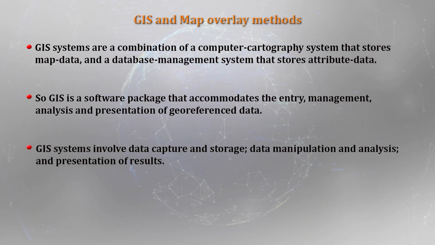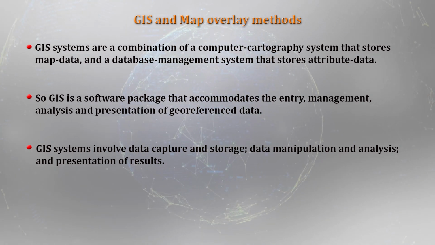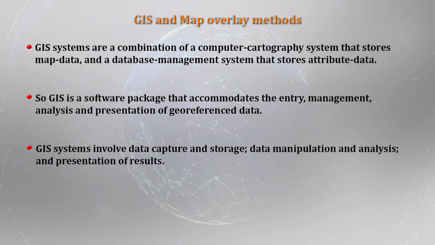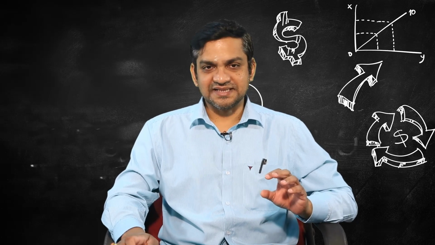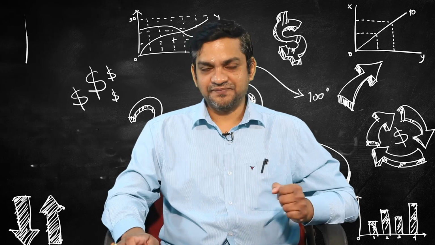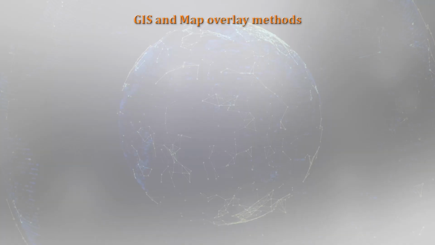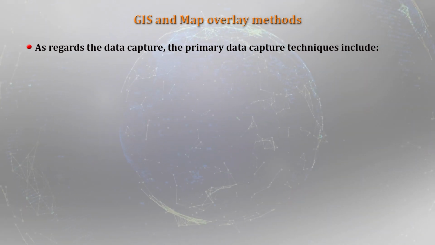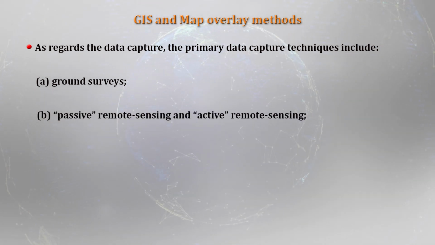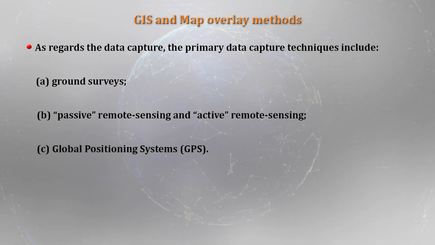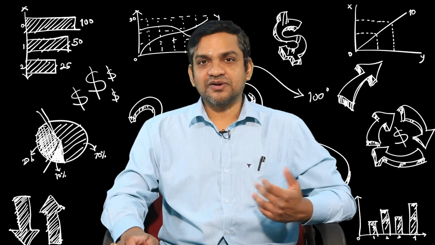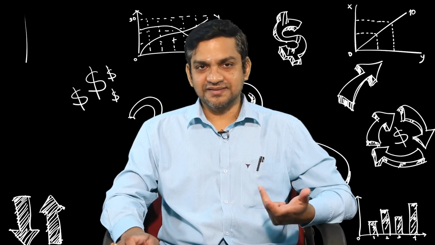So, this GIS system, like any other information system, involves data capture and storage, data manipulation and analysis, and presentation of results. These are the basic steps involved in GIS systems. Let us see them one by one. As regards data capture, the primary data capture techniques in GIS are ground surveying, the use of passive and remote sensing tools, and the global positioning system. These are the three basic techniques adopted to capture primary data.